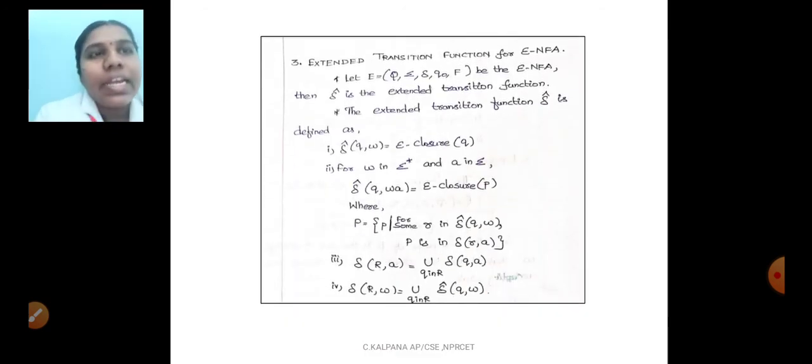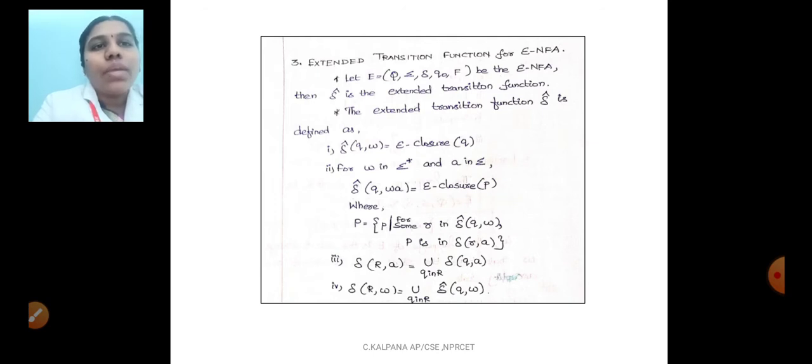Then the extended transition function of epsilon NFA. Extended transition means, for the transition function, which is represented as del, the same concept we are going to apply here. It can be represented as del cap. The transition function is represented as del and the extended transition function is represented as del cap. So del cap of q comma w, where q is the state and w is the input. The answer is q. First you have to write the start state. For example, q comma w, your answer is q. For example, q1 comma w, your answer is q1. Like that you have to mention.